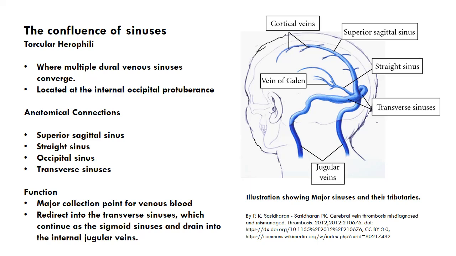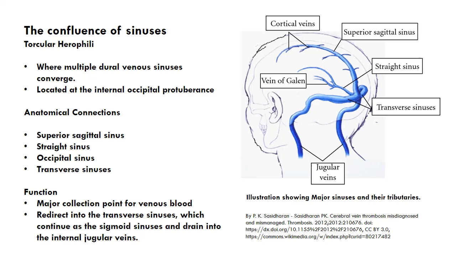Now, what is the confluence of sinuses? The confluence of sinuses, also called the torcular herophili, is a critical venous structure in the brain, where multiple dural venous sinuses converge to drain blood from the brain into the internal jugular veins. It is located at the internal occipital protuberance at the back of the skull. Anatomical connections. The confluence of sinuses receives blood from the superior sagittal sinus, straight sinus, occipital sinus, and transverse sinuses.